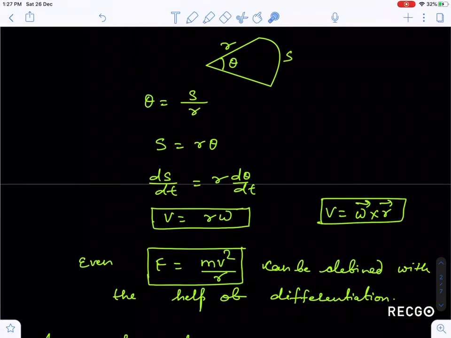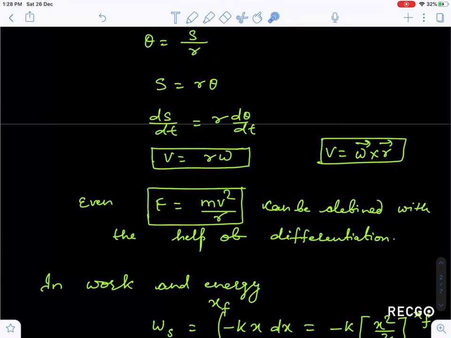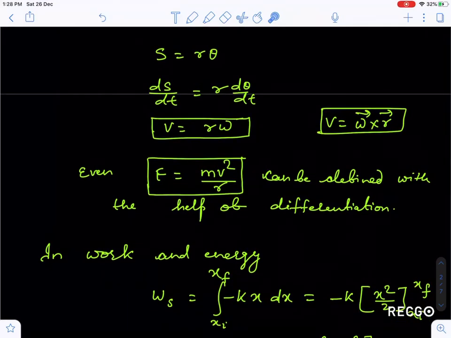Now guys, the calculation for centripetal force F is equal to mv square by r can be done using the differentiation method. That I will discuss separately when I discuss circular motion, so I am not going to cover this point right now. In the work energy chapter, work done by the spring, or work done by some variable force, can be calculated by this integration method.